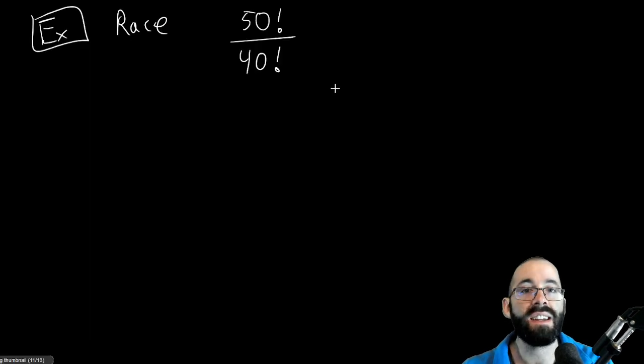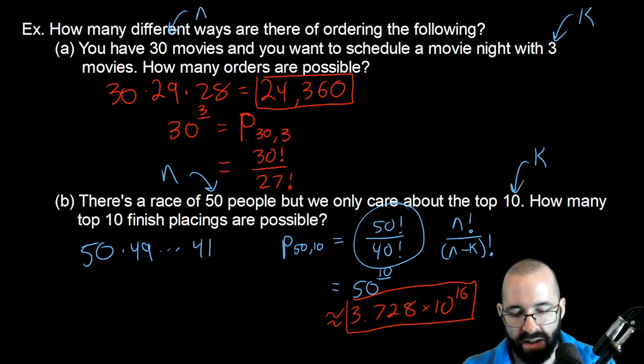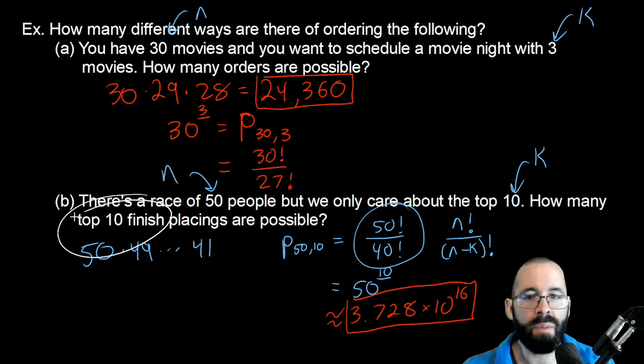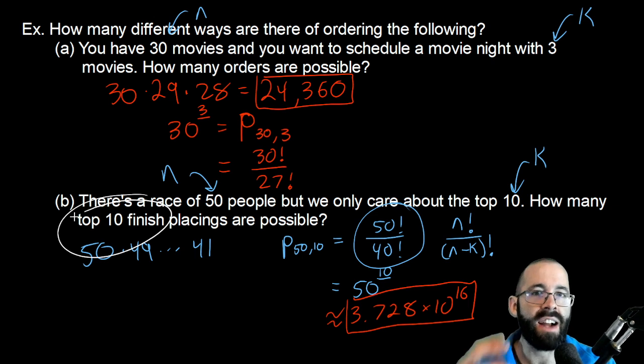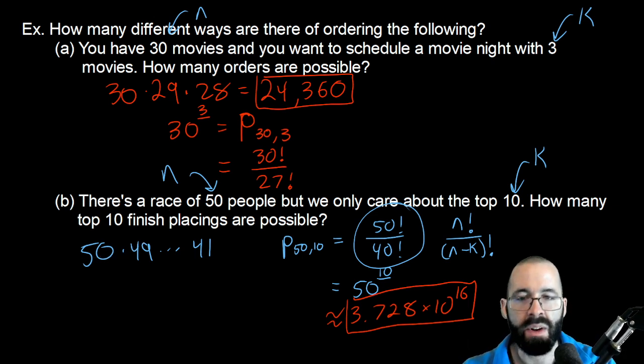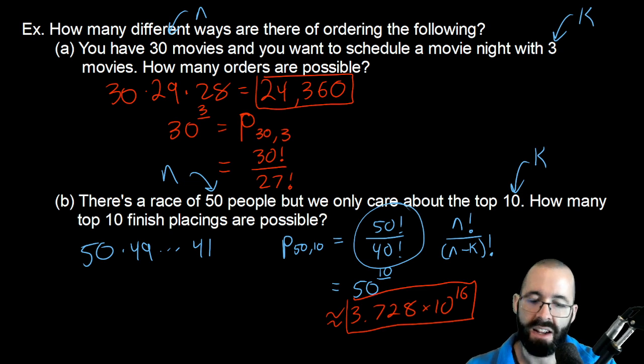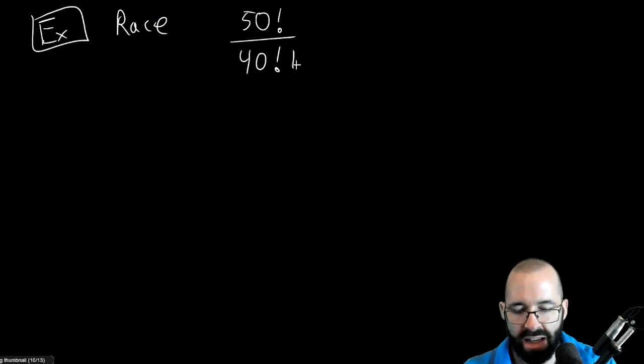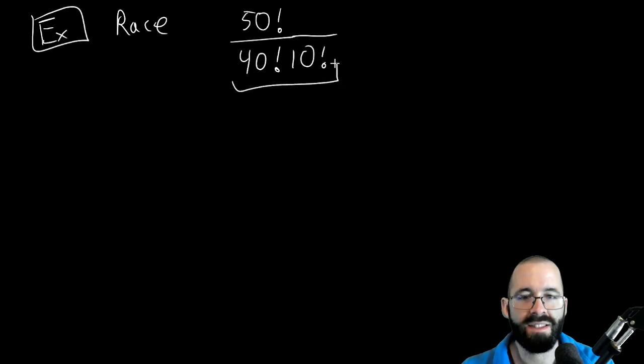Well, now we're selecting 10, right? How many ways are there to order 10? That's what we're double counting by. That's what we're going to have to divide by. And how many ways are there to order 10 things? 10 factorial. So we have a very nice looking formula over here because 40 and 10 together is 50.